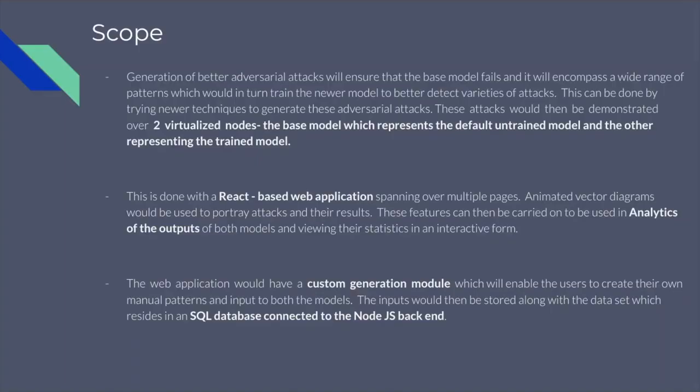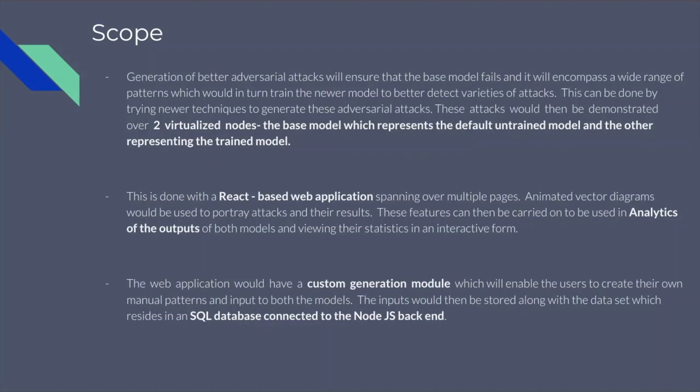The scope of our project follows the ideology that generating better adversarial attacks will ensure that we will successfully breach the malware classifiers, which in turn means we will be able to train newer models to better safeguard against a variety of attacks. We will demonstrate the attacks over two virtualized nodes, an untrained default node and a retrained model. This is done using a React web-based application spanning multiple pages.